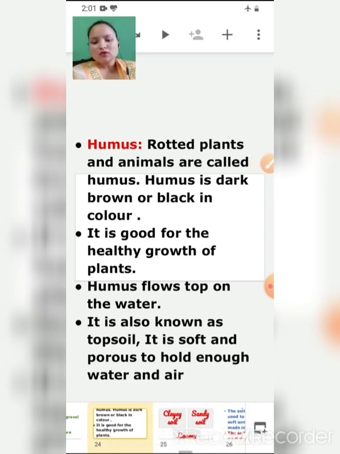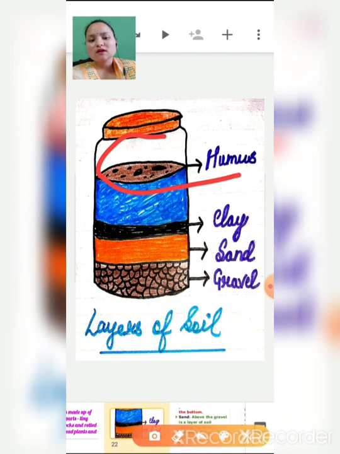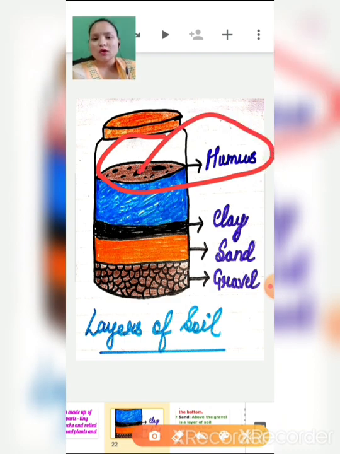Okay, so these are the layers of soil, in which humus is the most important layer because it helps in the growth of plants. It is porous, and it holds enough water and air.